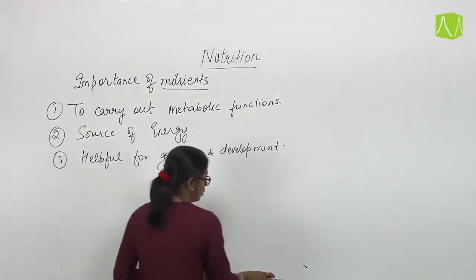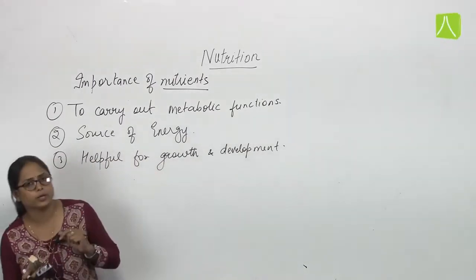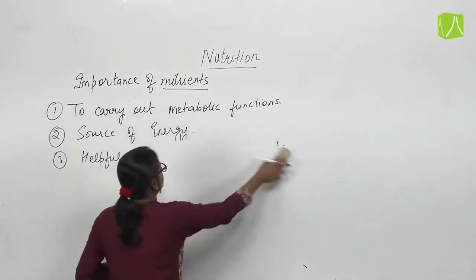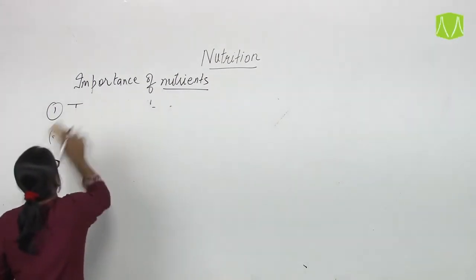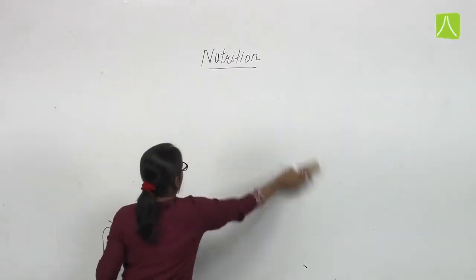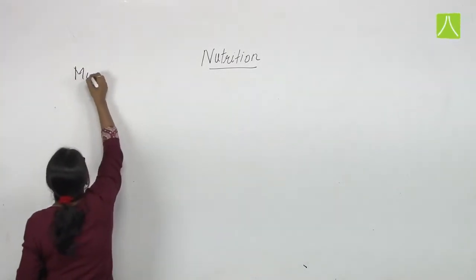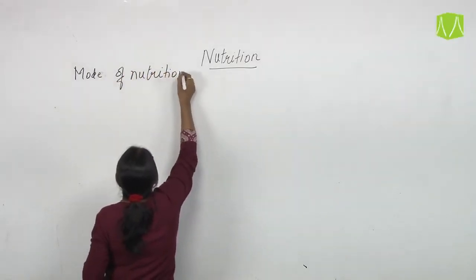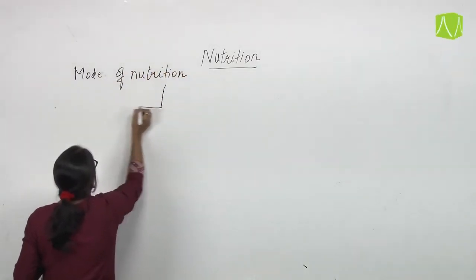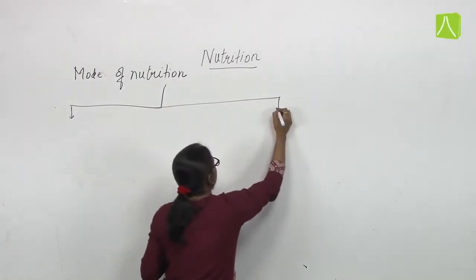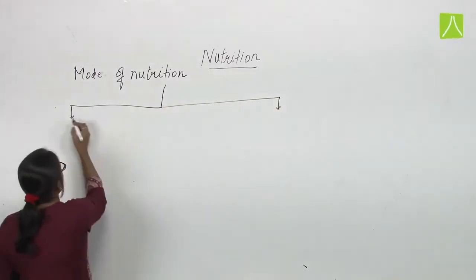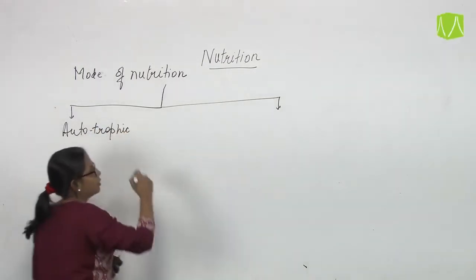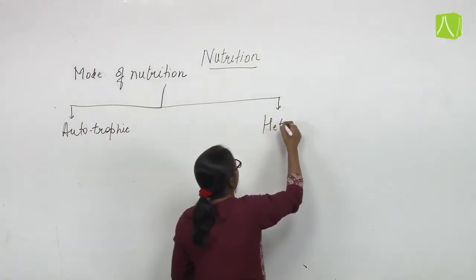Fine. Now, to fulfill all these functions, living organisms perform nutrition on different bases. So now we will discuss the mode of nutrition. Modes of nutrition are broadly categorized into two main types. One is autotrophic, the other one is heterotrophic.